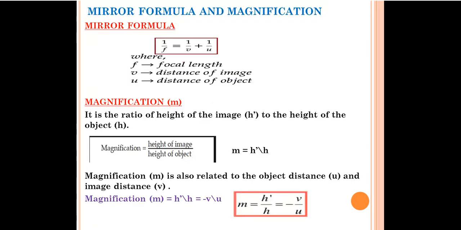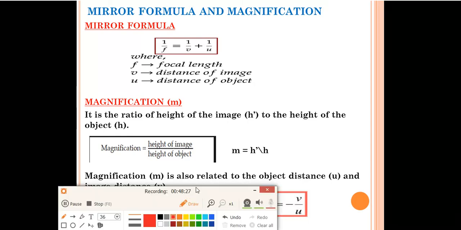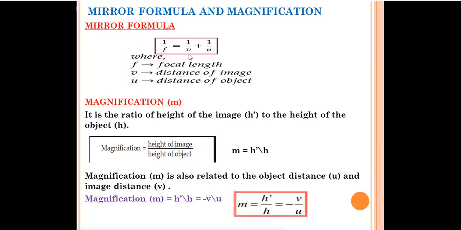Now we'll read the mirror formula and magnification. What is the mirror formula? 1 by f is equal to 1 by v plus 1 by u. This is a very important formula which you have to use for numericals. Suppose in the question the focal length and image distance are given, and you have to calculate the object distance. You can easily use this formula to calculate all those things.